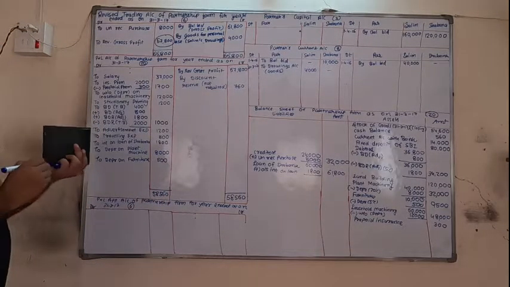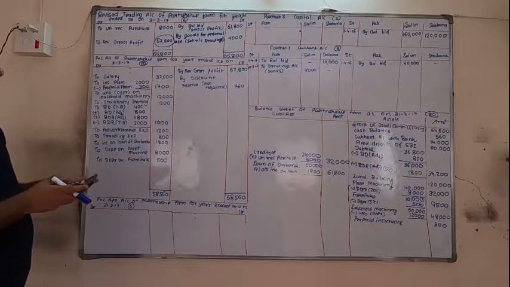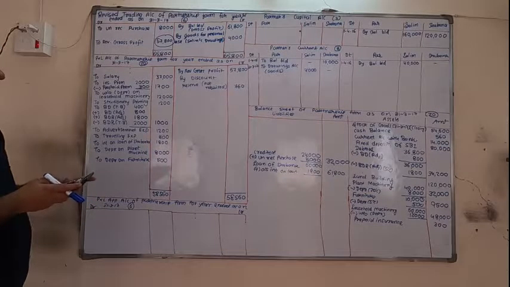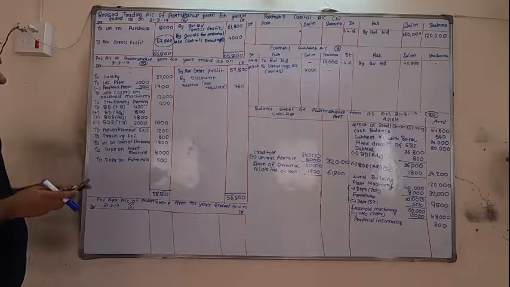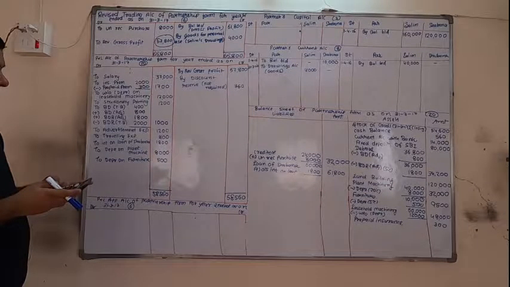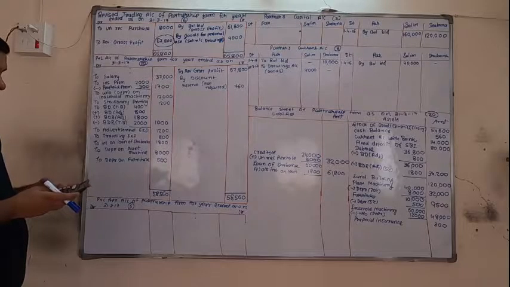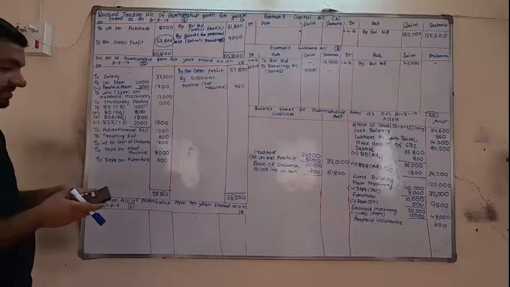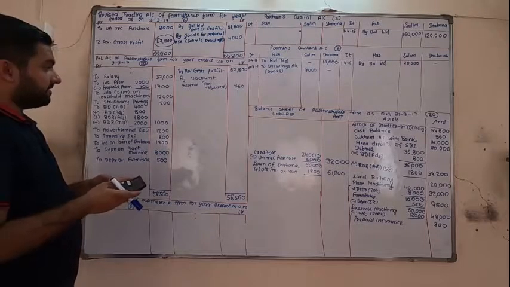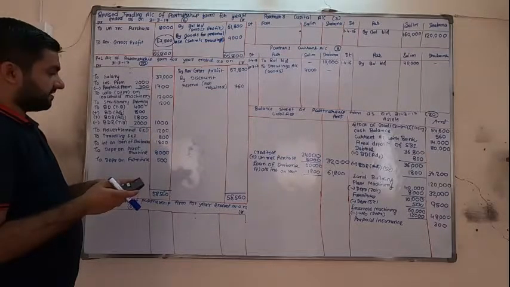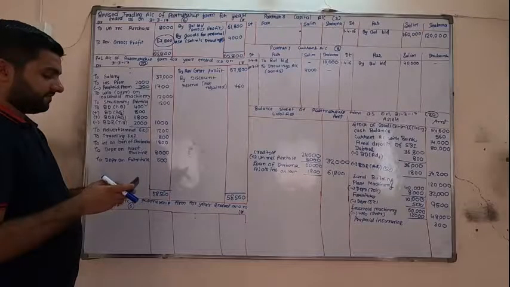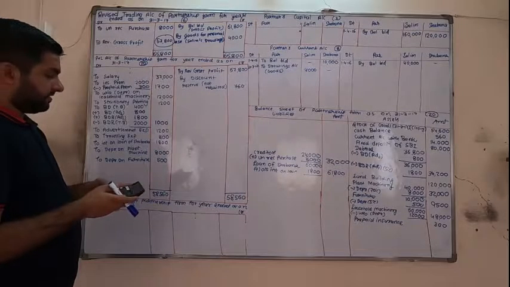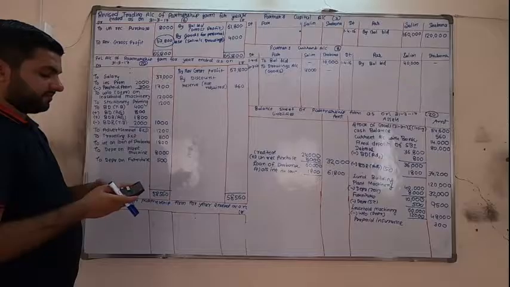58,560. Now minus 37,000, 1,700, 12,000, 1,200, 1,000, 1,200, 800, 1,800, 8,000 and 5,000.